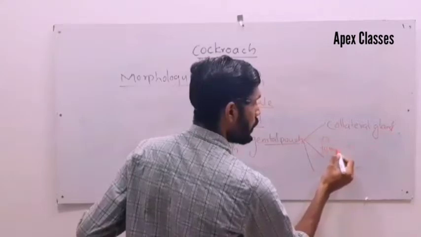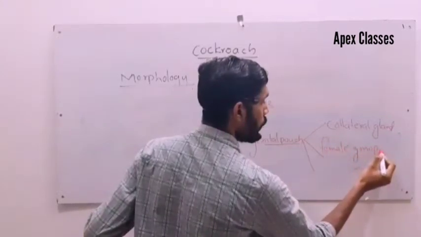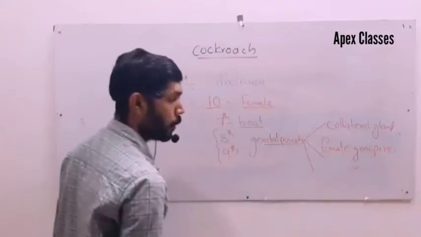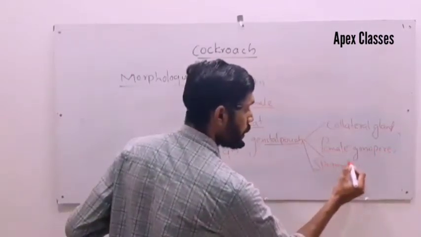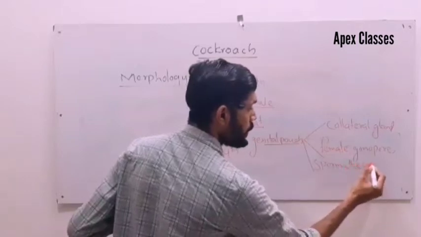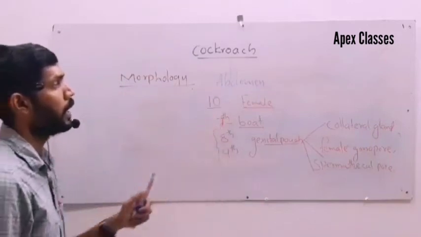Female gonopore. Third, spermathecal pore. That's all about the female abdomen.